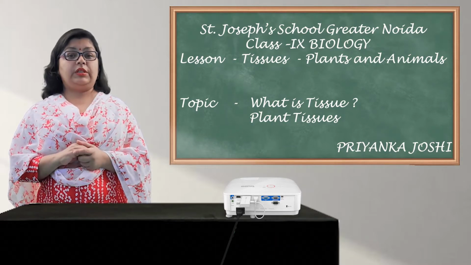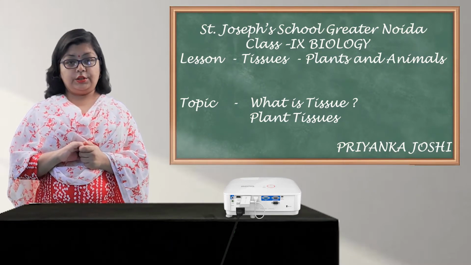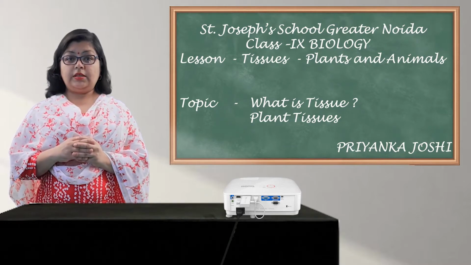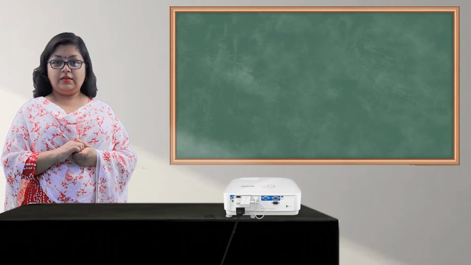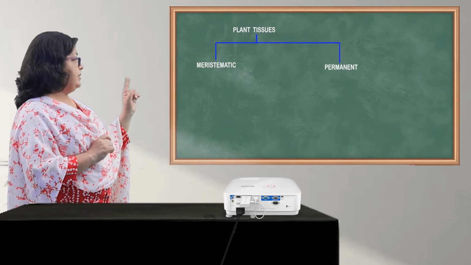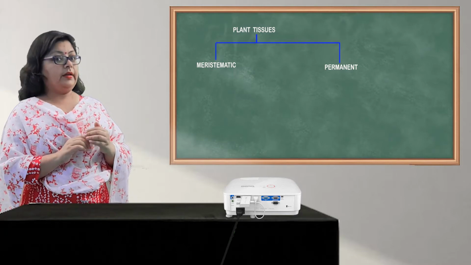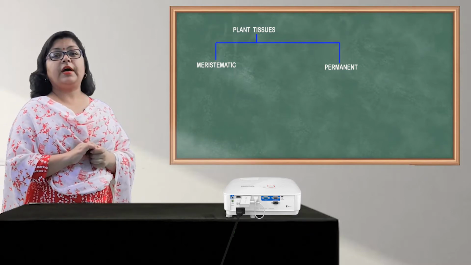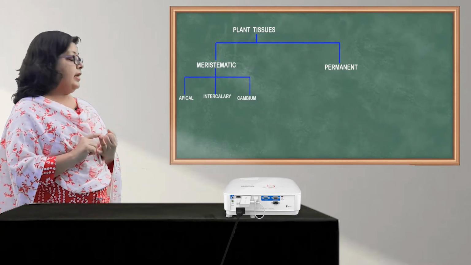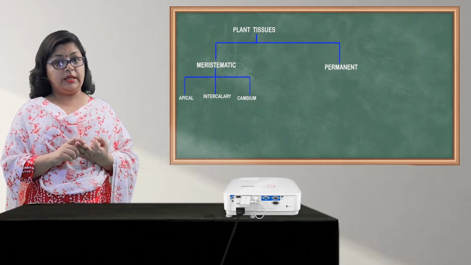To start with the chapter, first of all, let us go through the plant tissues. In broad category, how do we divide the plant tissues? The plant tissues are divided into two major categories, that is the meristematic tissues and the permanent tissues. The meristematic tissues are further divided into three parts: the apical meristematic tissues, the intercalary meristematic tissues and the third, cambium, or we call it lateral meristematic tissues.